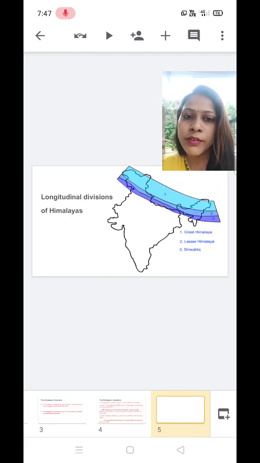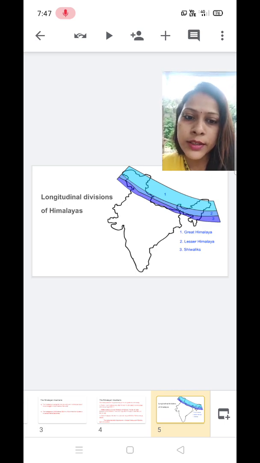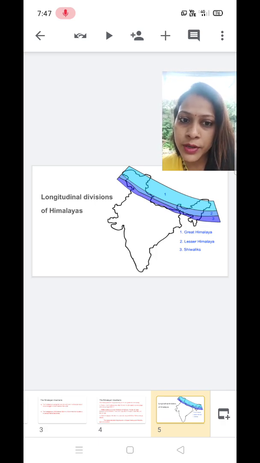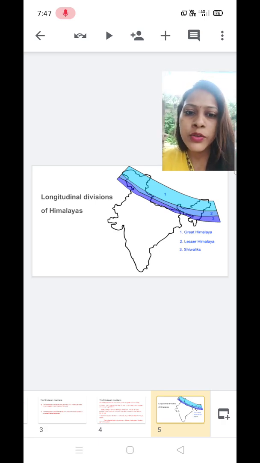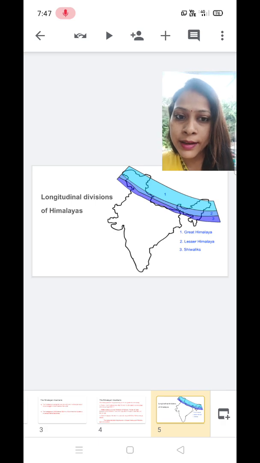Please see the divisions on the map. Number 1, which is light blue in color, is showing the Great Himalayas. Clear? And number 2, which is quite thinner than the first, is the Lesser Himalaya or Himachal. Alright, and the purple one is indicating the Shivalik, the outermost Himalaya. So if you see on the map, they are lying parallel, right?